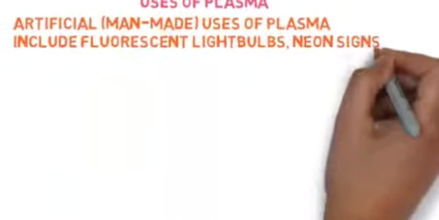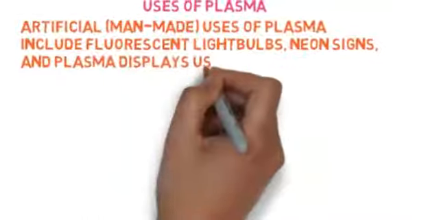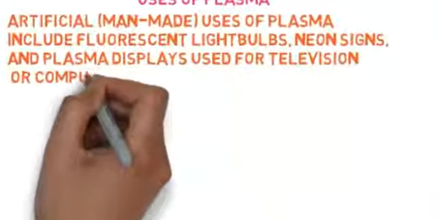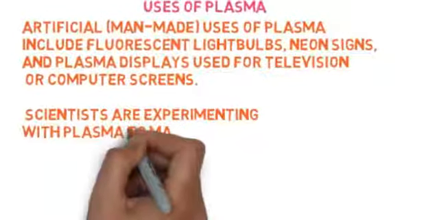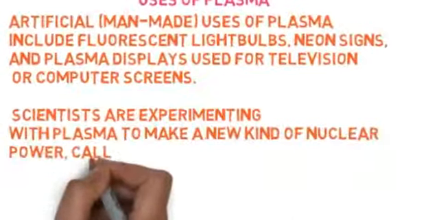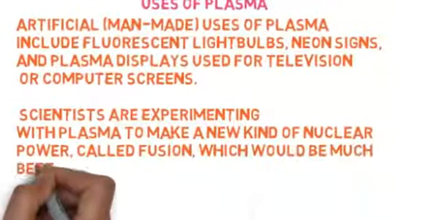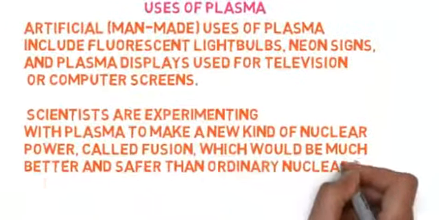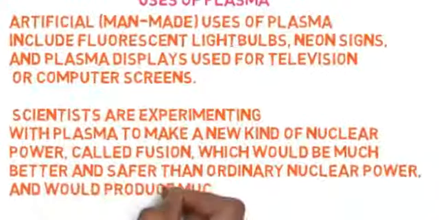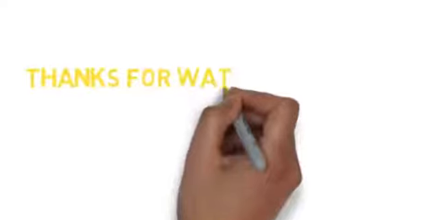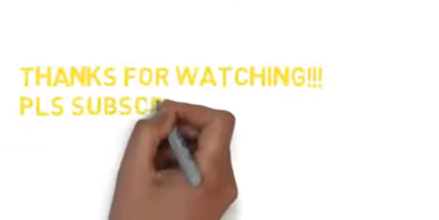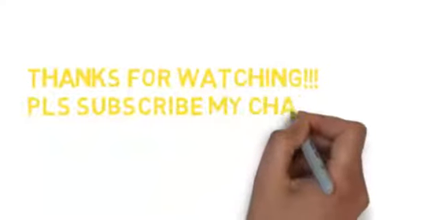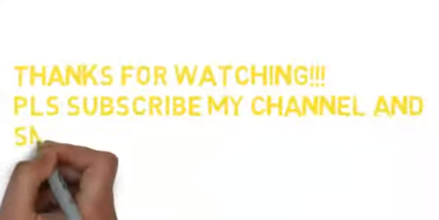Uses of plasma. Artificial, man-made uses of plasma include fluorescent light bulbs, neon signs, and plasma displays used for television or computer screens. Scientists are experimenting with plasma to make a new kind of nuclear power, called fusion, which would be much better and safer than ordinary nuclear power, and would produce much less